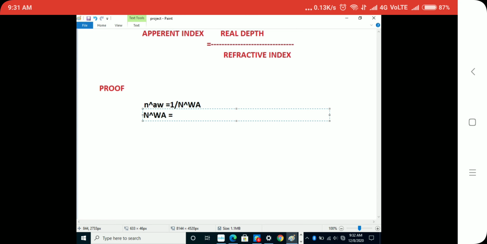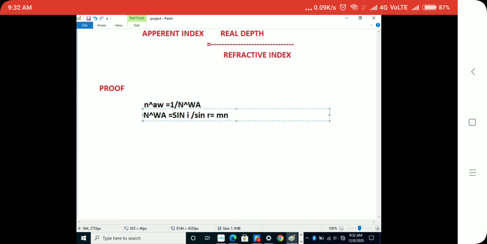sorry guys, there is some mistake with my mouse. Okay, so let me write it here. Therefore n to the power which is equal to sin i upon sin r. I have also told you that it is Snell's law, and I explained it in the first video.